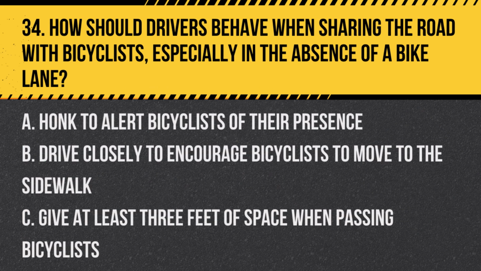Question 34. How should drivers behave when sharing the road with bicyclists, especially in the absence of a bike lane? A. Honk to alert bicyclists of their presence. B. Drive closely to encourage bicyclists to move to the sidewalk. C. Give at least 3 feet of space when passing bicyclists.